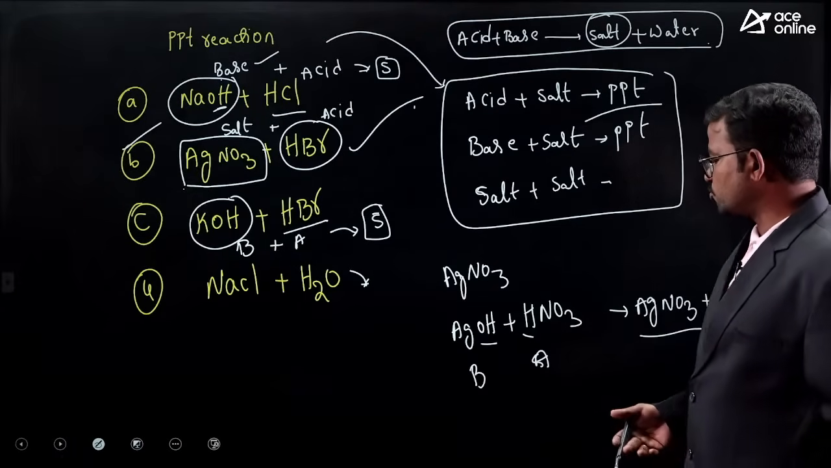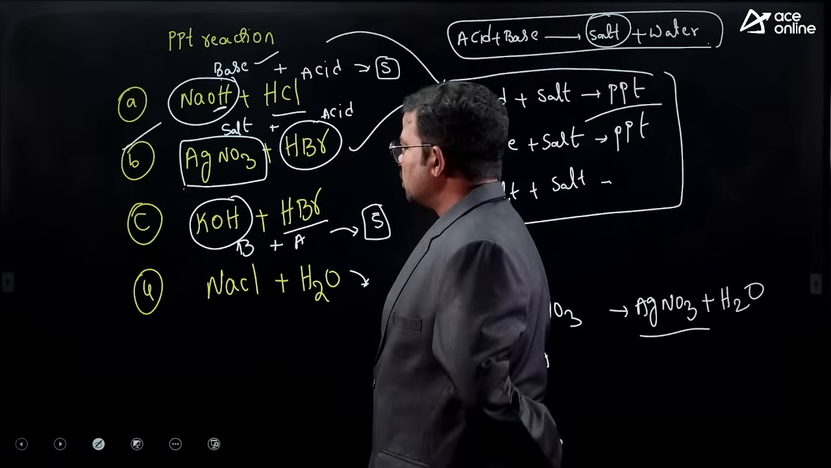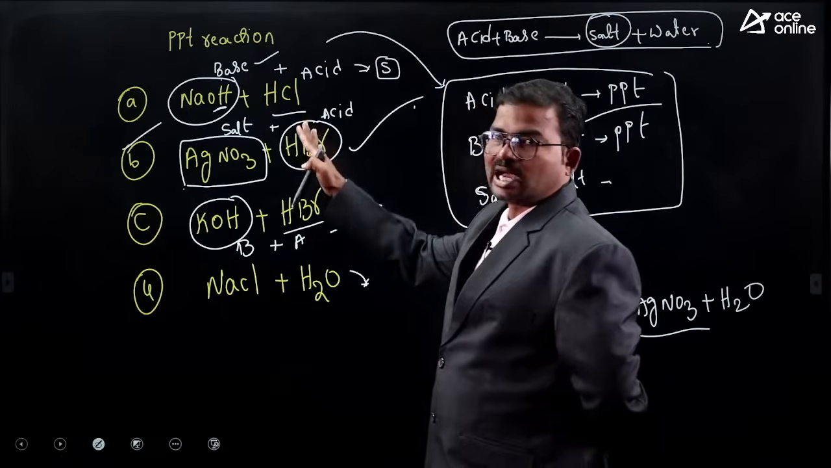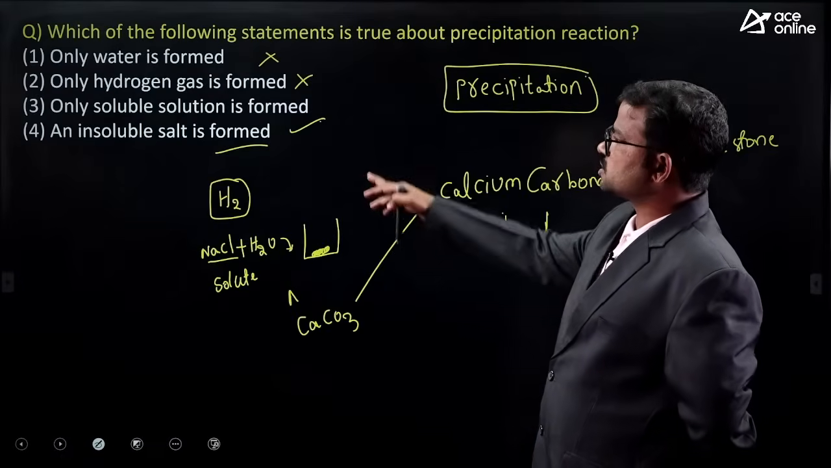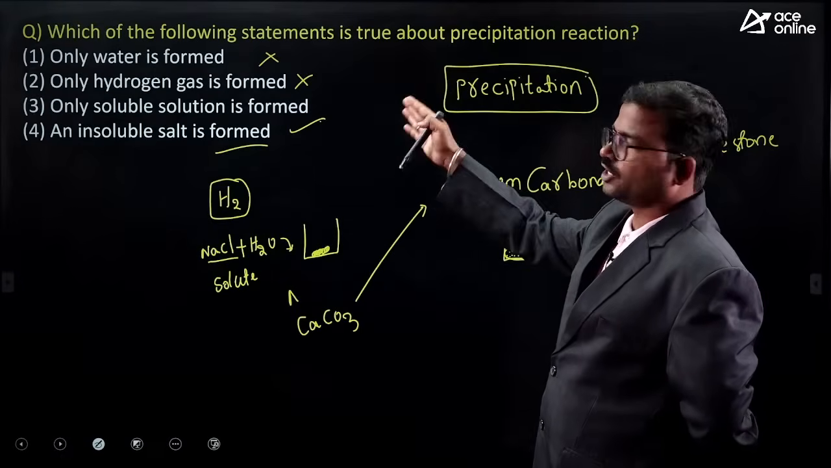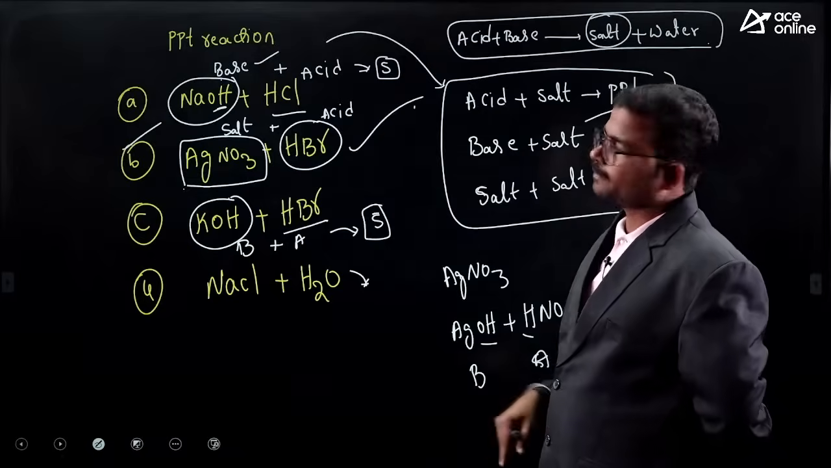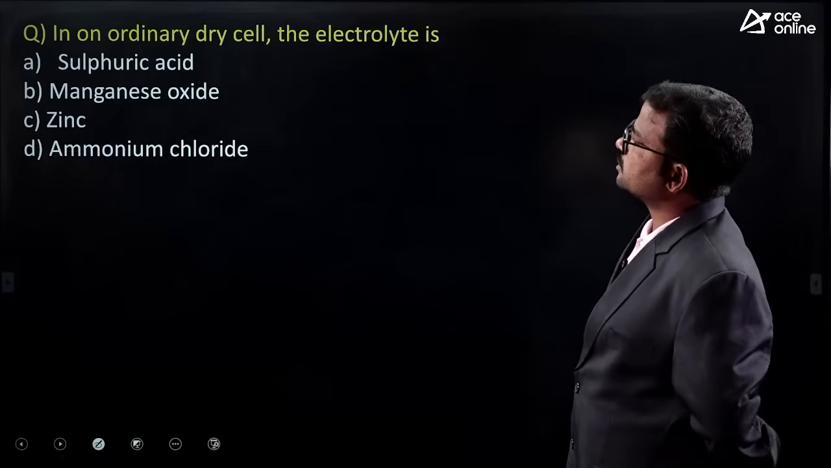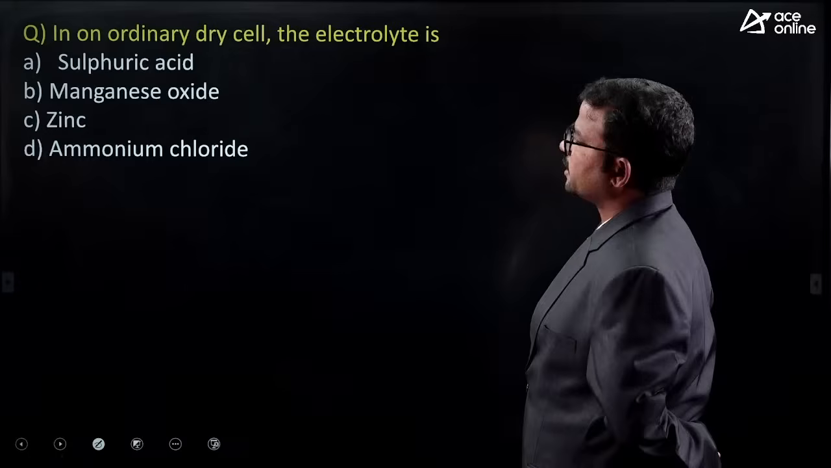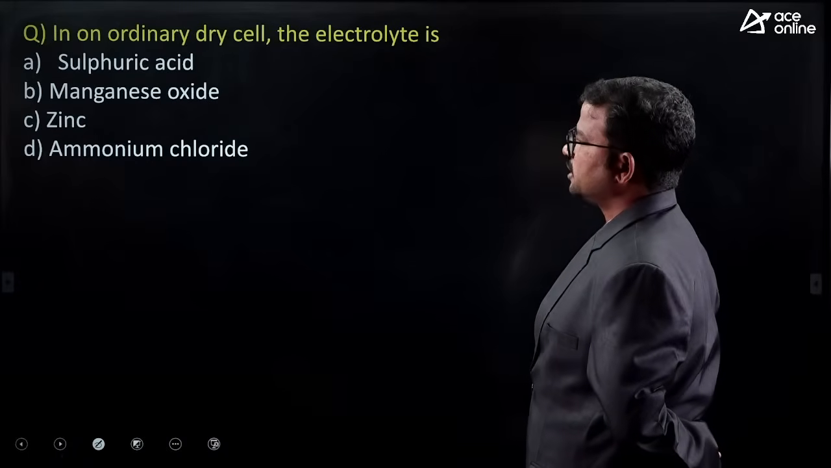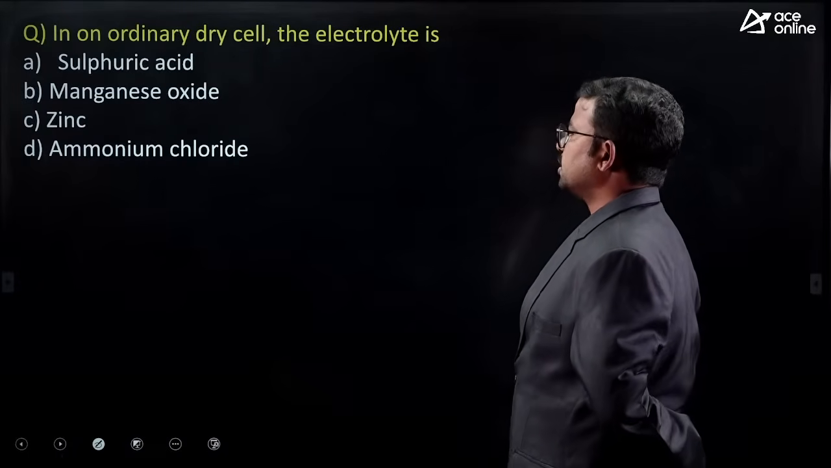Okay, so these types of questions were also previously raised in your examinations. So for that you need this kind of information. This question is also related to this concept. Okay, next one, in an ordinary dry cell the electrolyte is sulfuric acid, magnesium oxide, next zinc, next ammonium